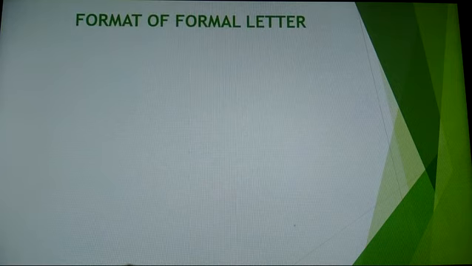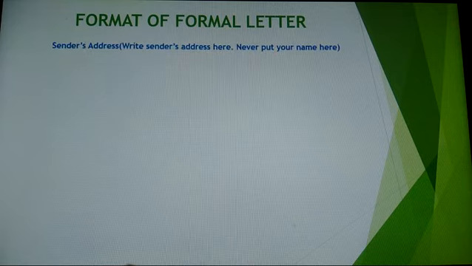Now let us see the format of a formal letter. Whatever I had explained, I'm going to show you the format. So first, suppose this is the paper, this is your copy, notebook. Now you are going to write the letter. So what will you do? On the left side, all this comes on the left side. First, as I have told you earlier, sender's address, on the left side. So write the sender's address here. Never put your name here. Don't put your name, only your address.